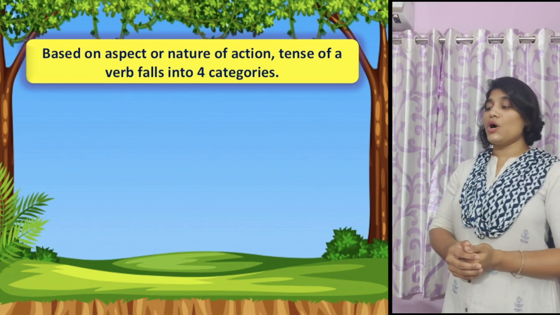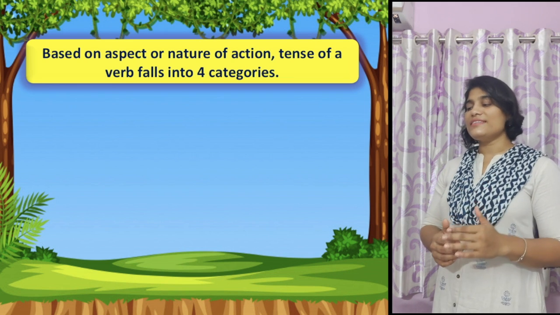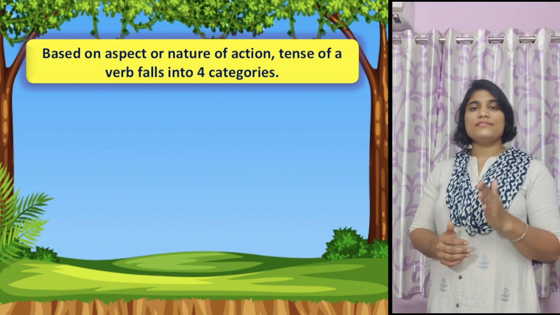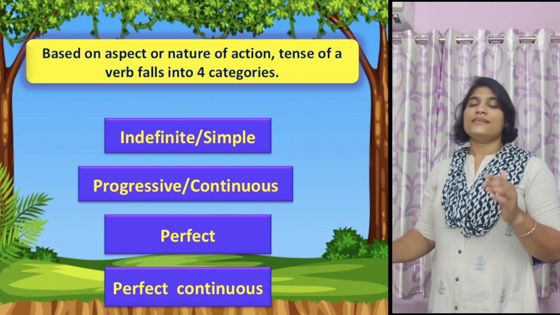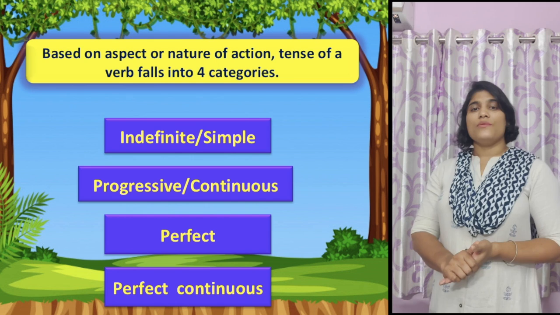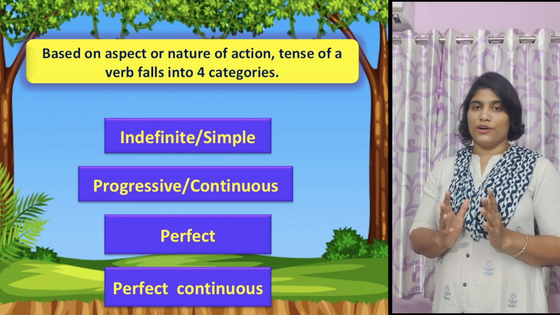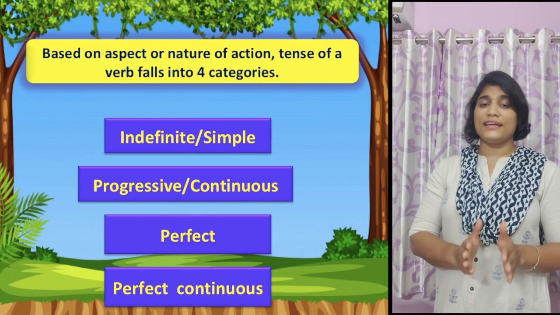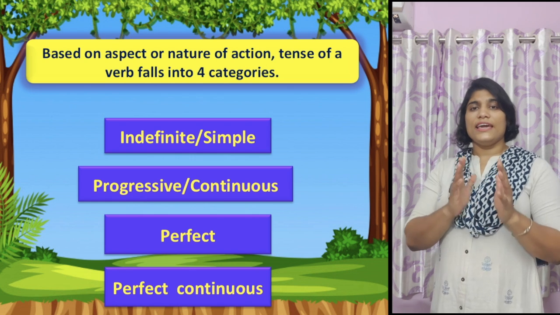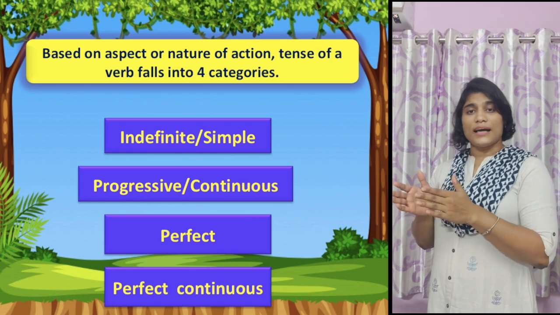Now, based on aspect or nature of action, the tense of a verb falls into four categories. What are they? They are indefinite or simple, progressive or continuous, perfect, and perfect continuous. Each tense, that is present, past and future, falls into these four subcategories.